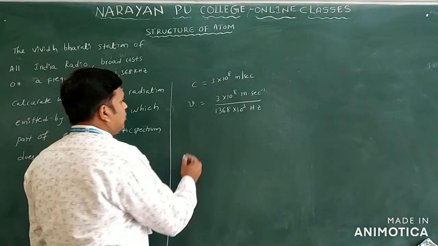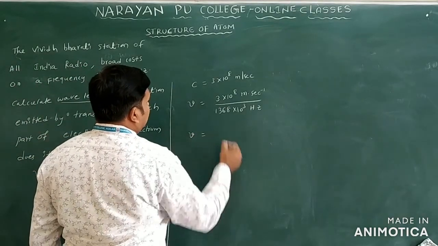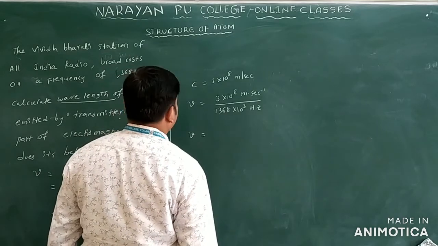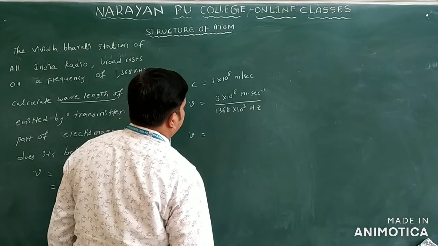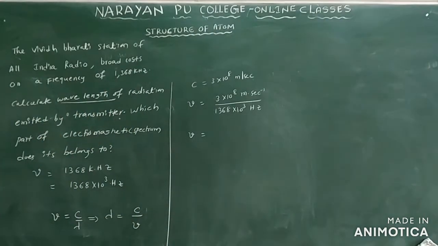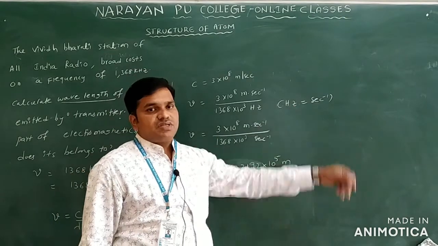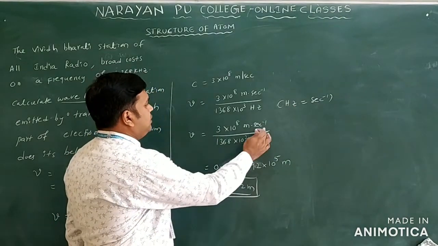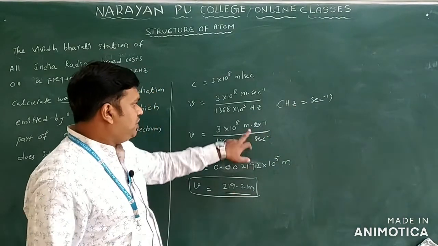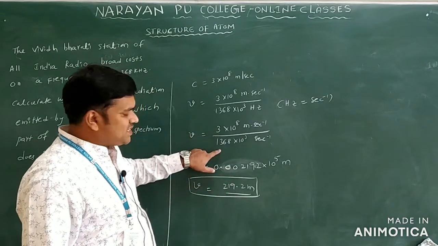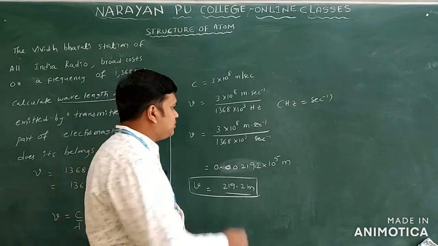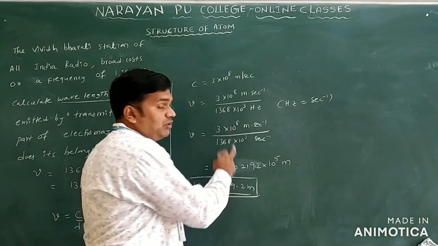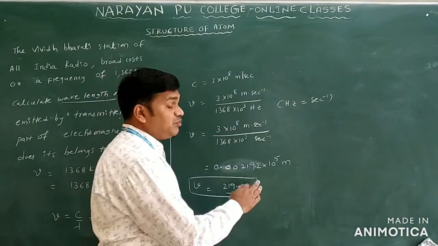Now you have to find the value: 3 into 10 power 8 by 1368 into 10 cube only. Hertz is equal to second inverse, so second inverse cancels here. We have meter, and 3 by 1368 is 0.002192 into 10 power 8 into 10 power minus 3, so you get 10 power 5 meter.